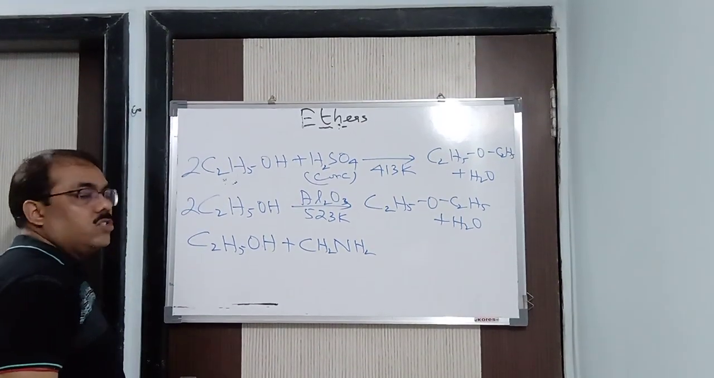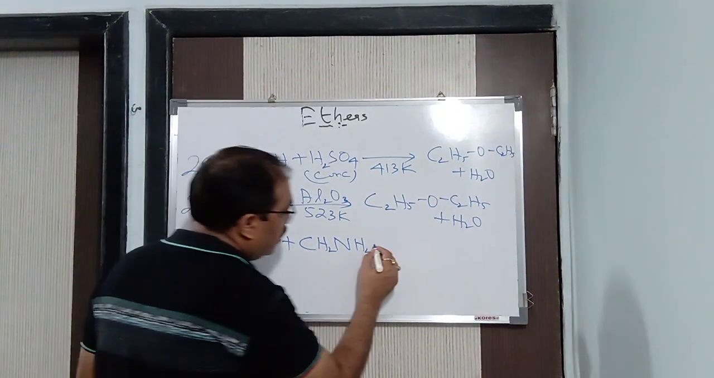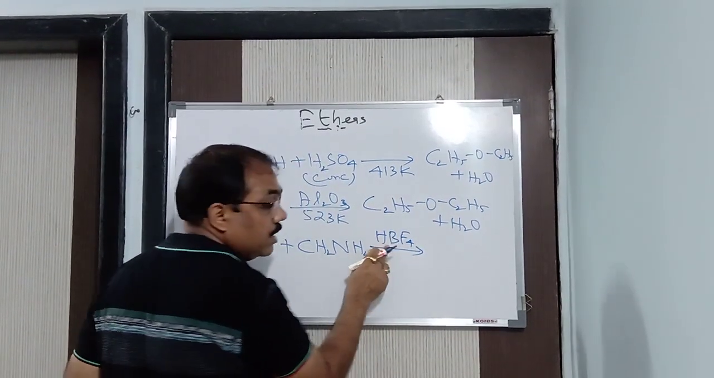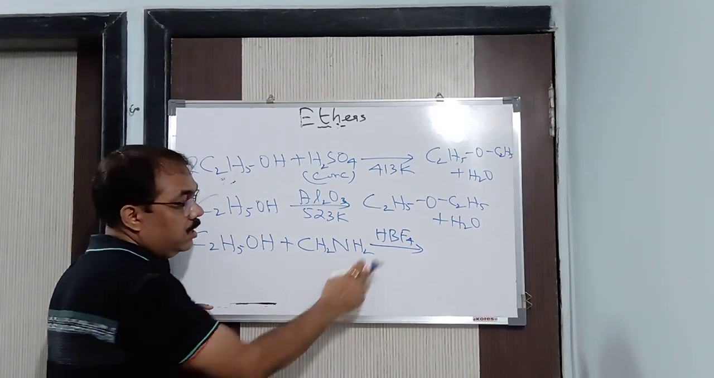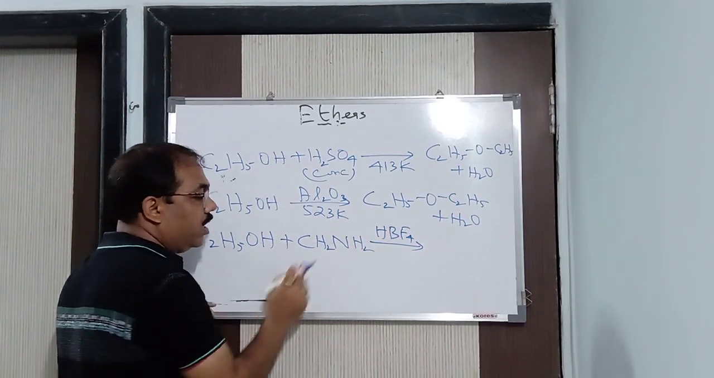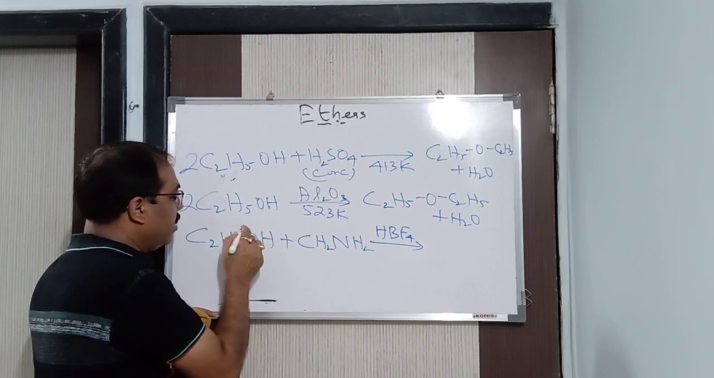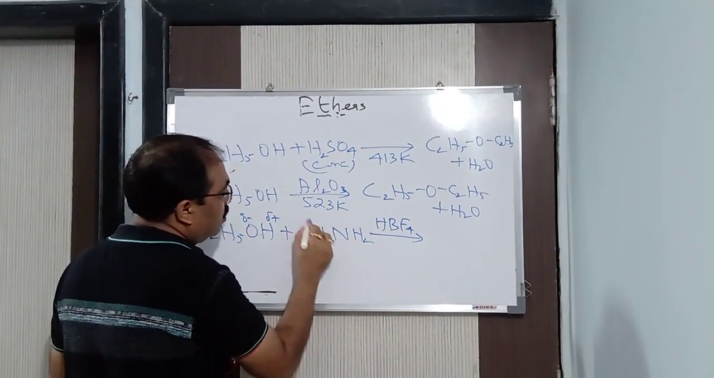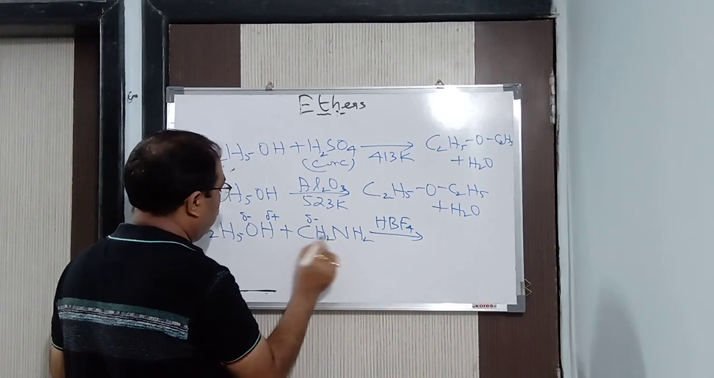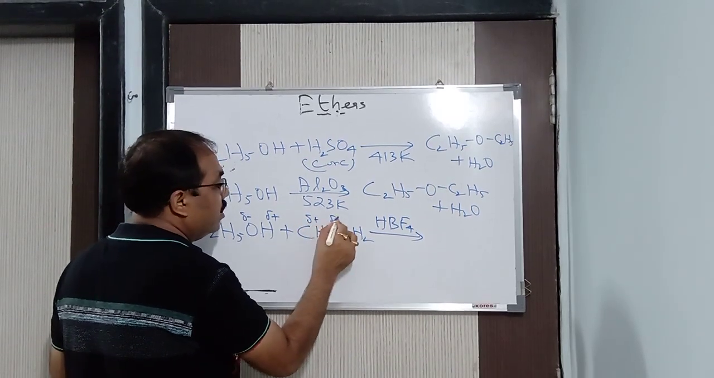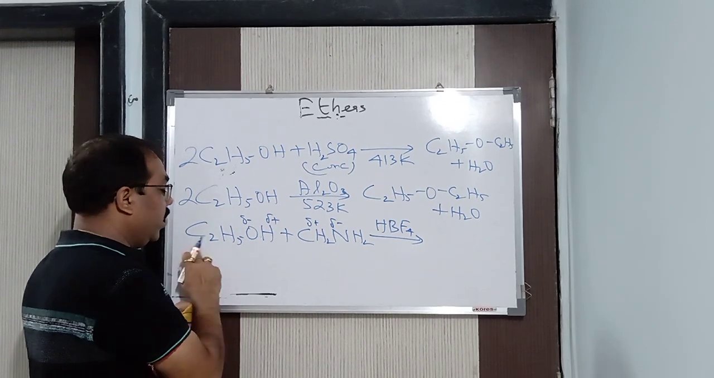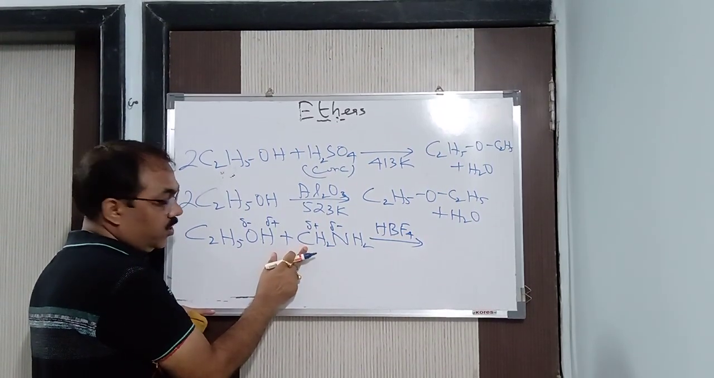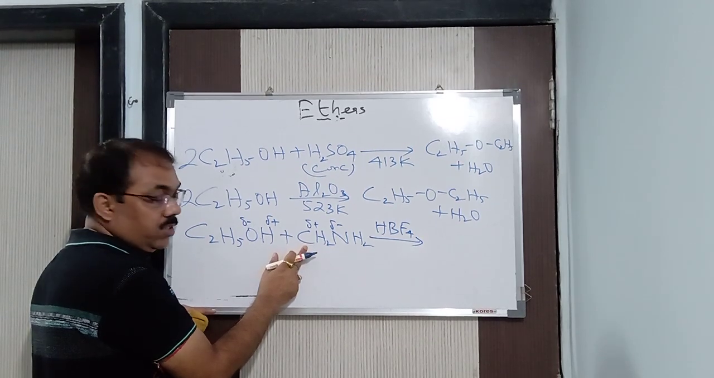Alright, CH2NH2, if I take it in the presence of HBF4, tetrafluoroboric acid, which acts as a catalyst. Now what is going to happen here? Same thing. O negative, H positive, CH2 that is negative, that is CH2 that is positive, and N is negative. So in this way, C2H5O negative goes with this positive. Alright, clear?